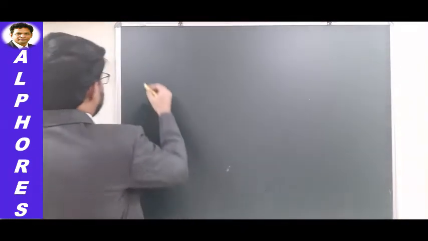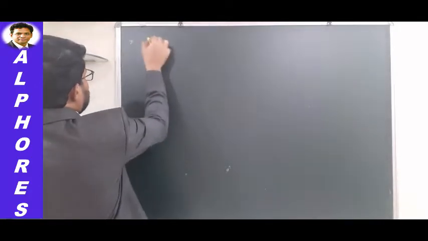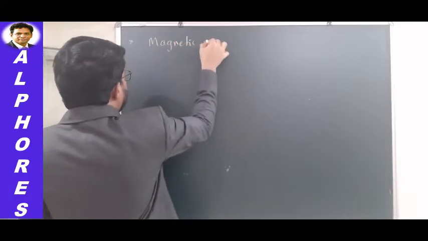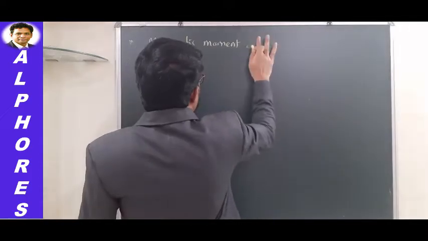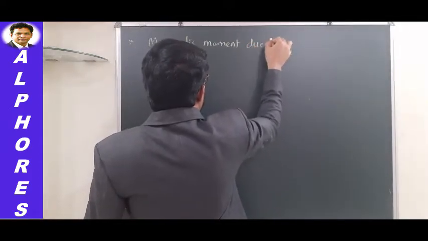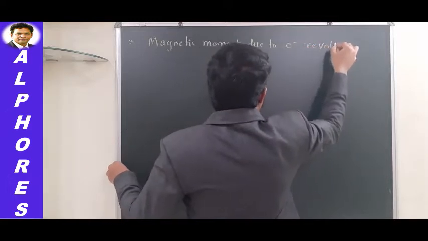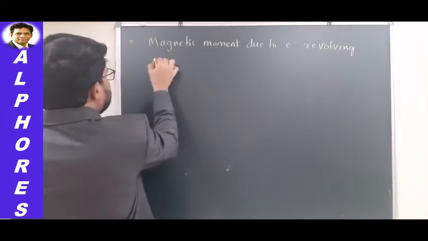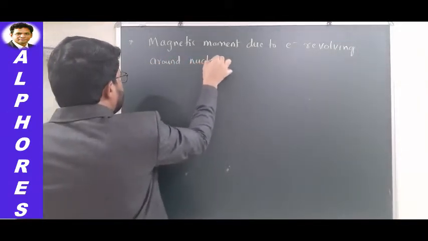What I'm going to do is I'll consider one electron revolving around the nucleus, and find the magnetic moment due to the electron revolving around the nucleus.